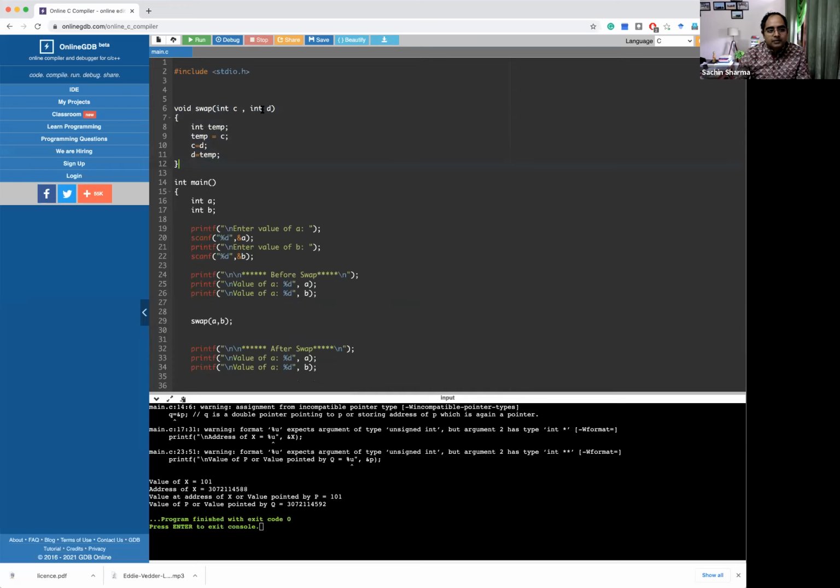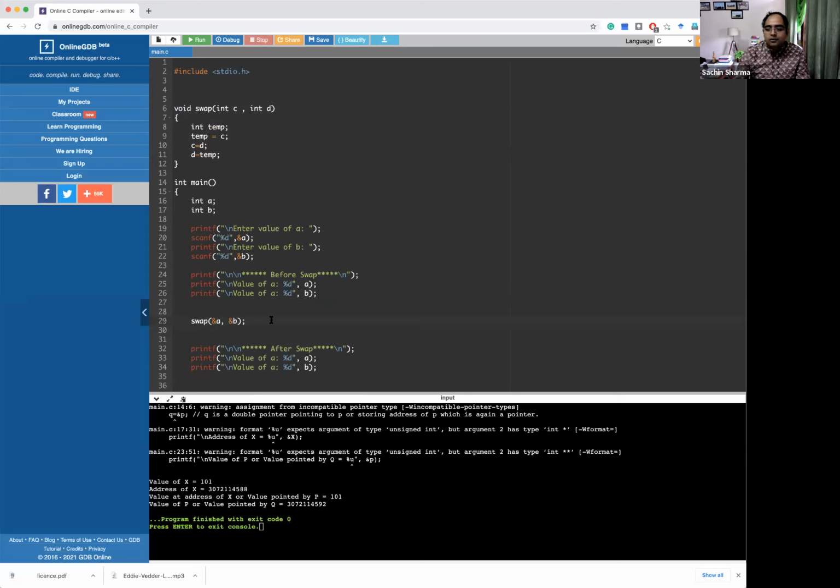In these two variables C and D. Now I am saying that I will not follow this approach. I will follow the call by address approach. Call by address means earlier I was passing values, but now I will pass addresses. So what I am doing here is writing address of A and address of B.